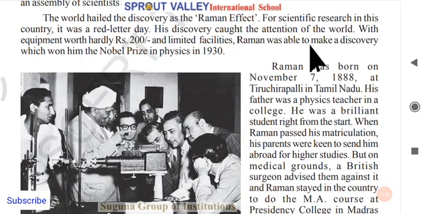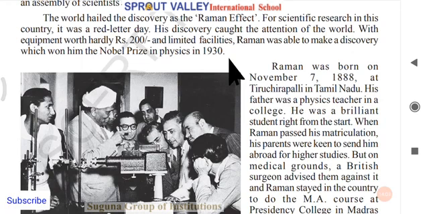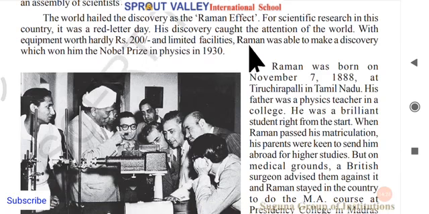So with equipment worth hardly 200 rupees and limited facilities, Raman was able to make a discovery which won him the Nobel Prize in Physics in 1930. See, finally, when did he win the Nobel Prize? In the year 1930. And in which field did he win the Nobel Prize? In the field of physics. And with how much cost of equipment did he do his experiments? With equipment worth hardly 200 rupees and limited facilities.